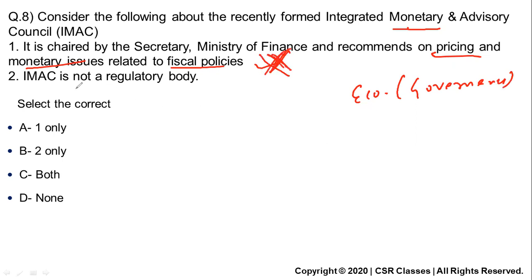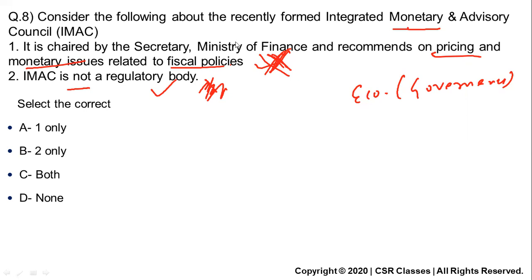It is not a regulatory body. You will think, how can it be not a regulatory body? Because the first statement you already feel is correct, so you will think the statement that it is not a regulatory body is wrong. It might be a regulatory body, but the reality is it is not. It does not regulate anything. It has not come from any act. There is no law. It's an executive council. From an executive resolution it has come, and it recommends, and it's an advisory body. It will not regulate anything.